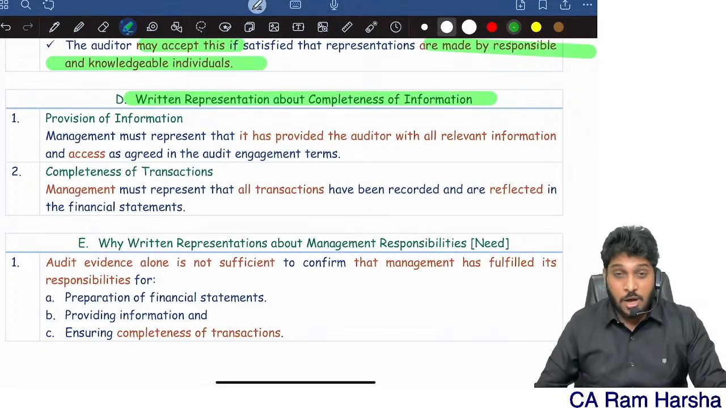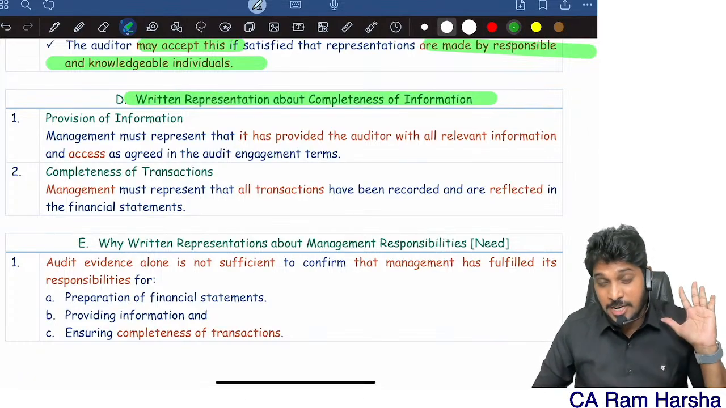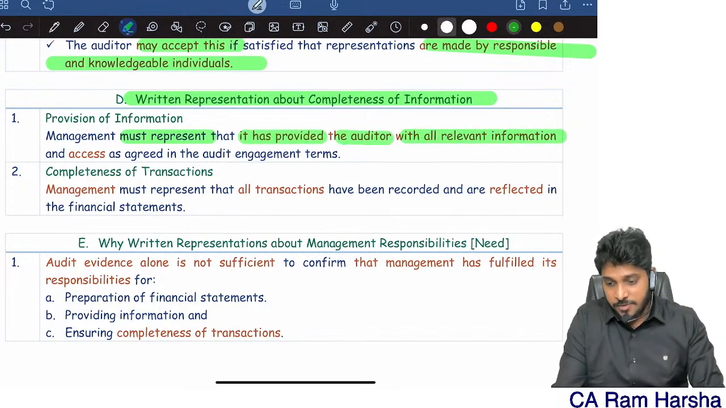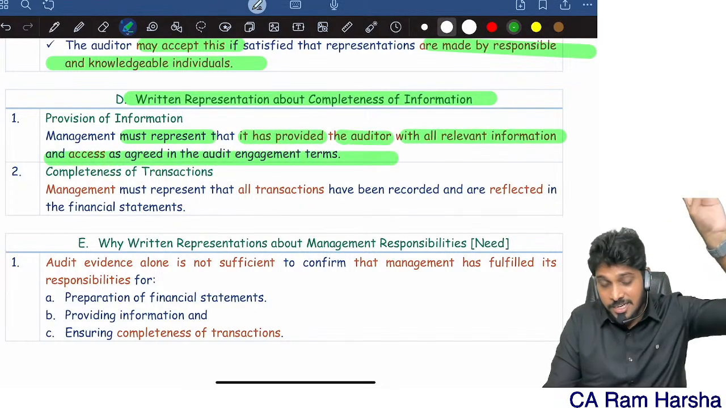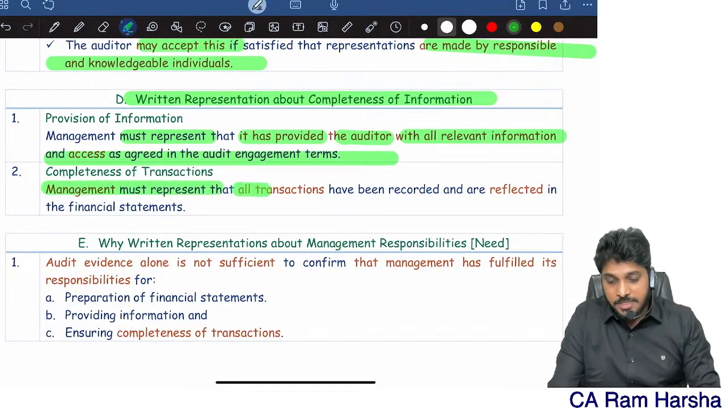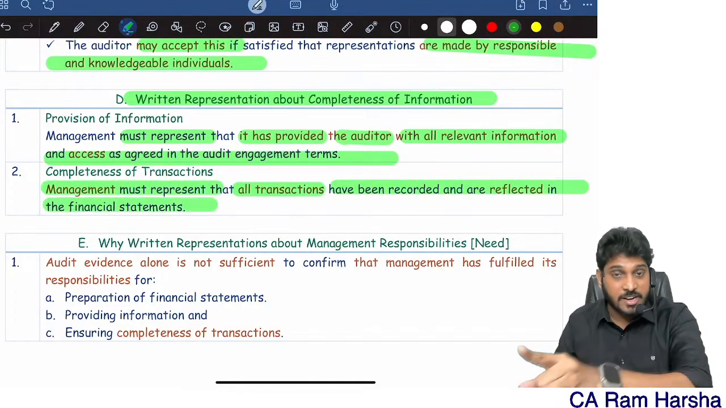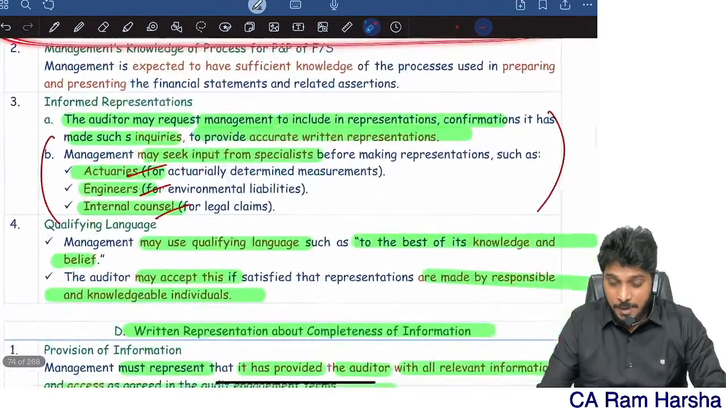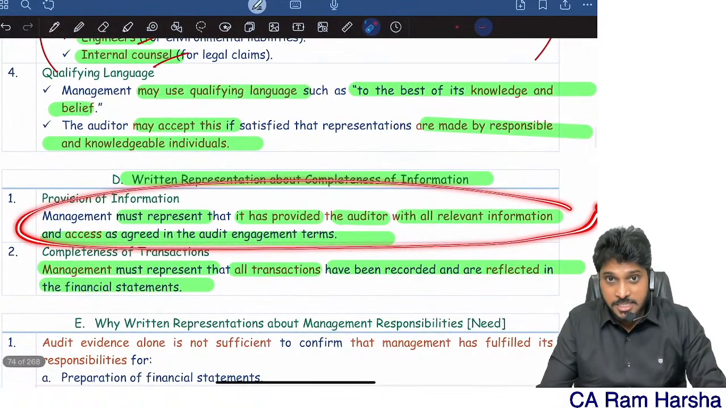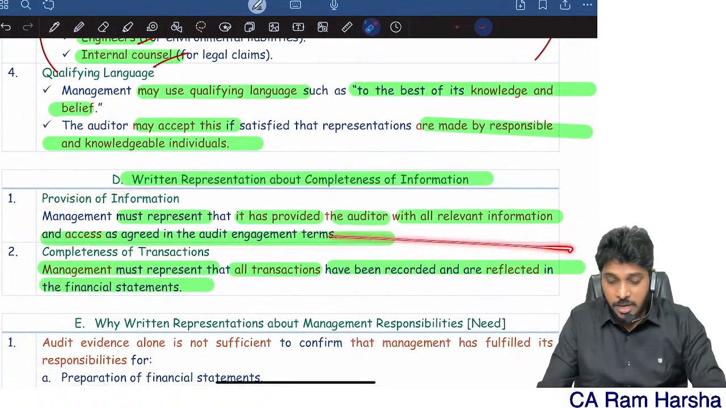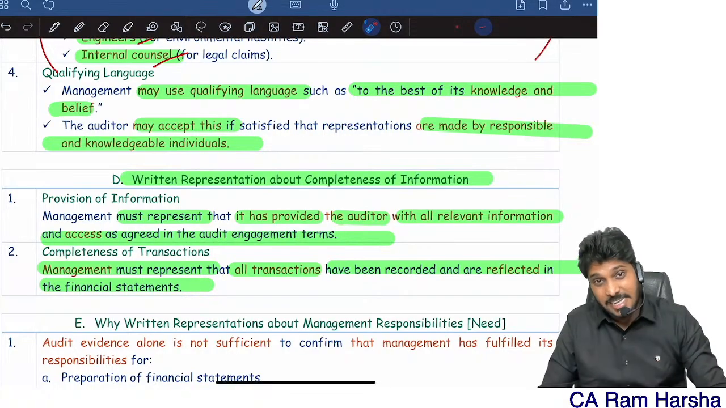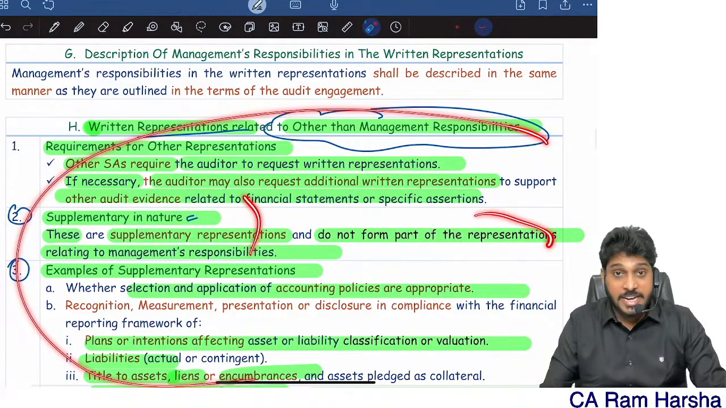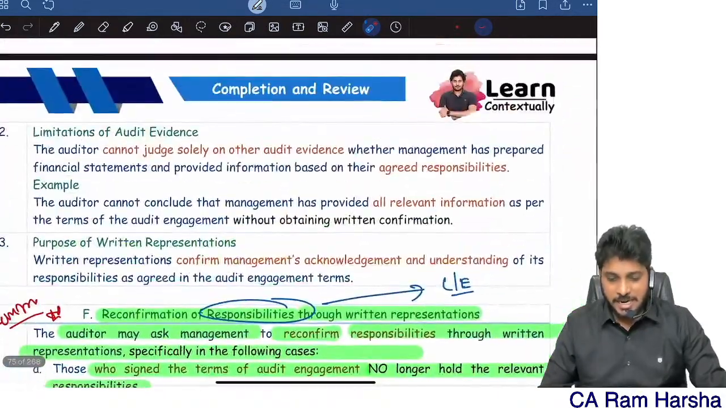And management shall also provide representation about completeness of information provided to the auditor. Management must give a statement that it has provided the auditor with all information and access as agreed in the terms of engagement. Management must represent that all transactions were recorded and reflected in the financials. So management has to give a representation that they prepared financial statements as per the applicable framework, that they provided complete information to the auditor, and that all transactions were recorded correctly. Management also shall give other supplementary representations wherever the auditor has requested.